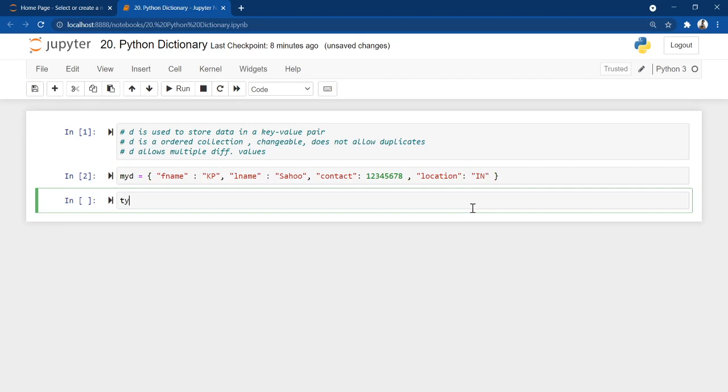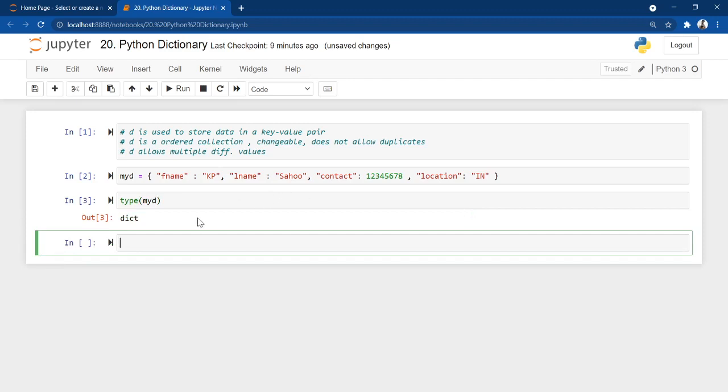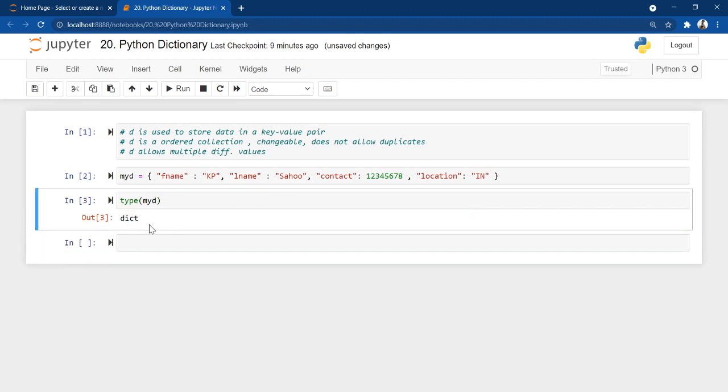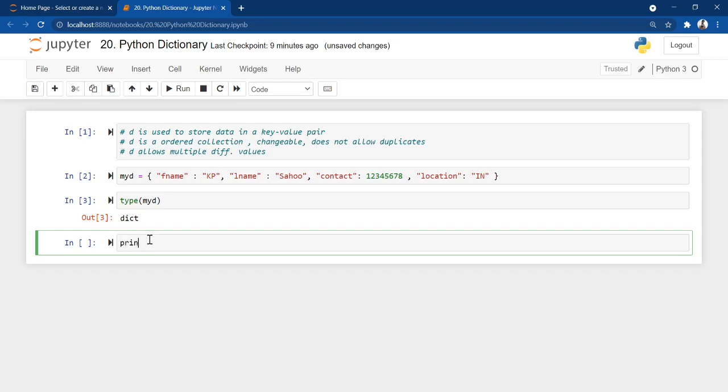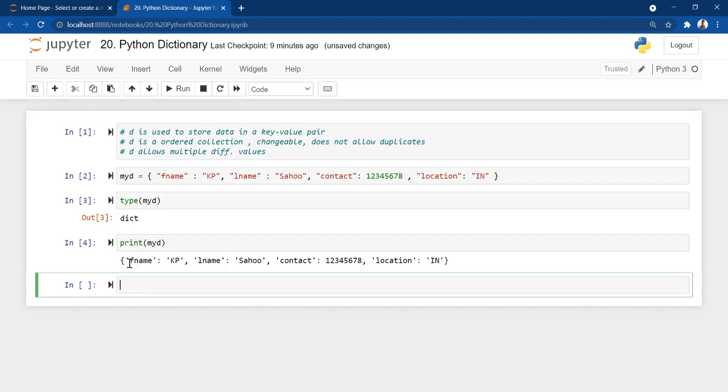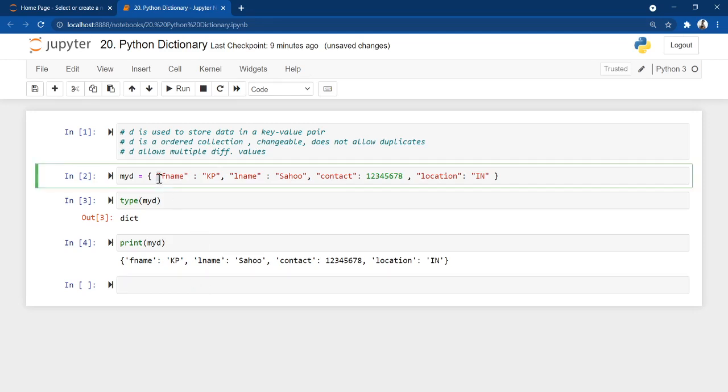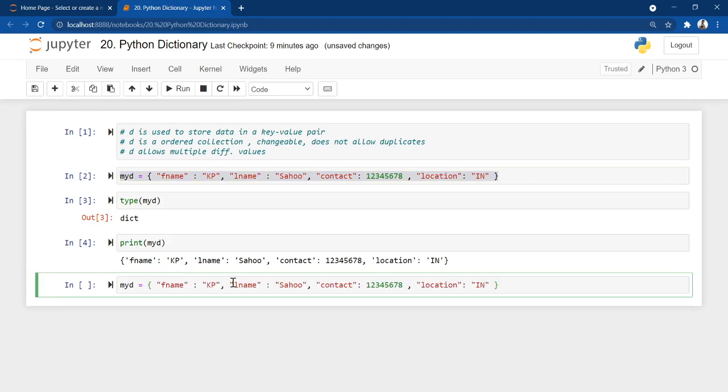How to check? If I do type of myd, it is a dictionary data structure, dict. If I just print myd, you get the entire thing. If you know JSON, JavaScript Object Notation, it also takes a format something like this, where we have a huge amount of data, so we can format this. I'm just copying, and let me show you how you can write in an easy way.